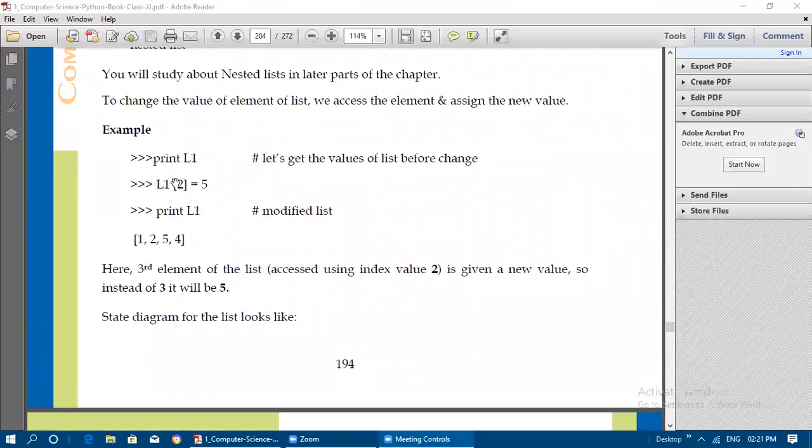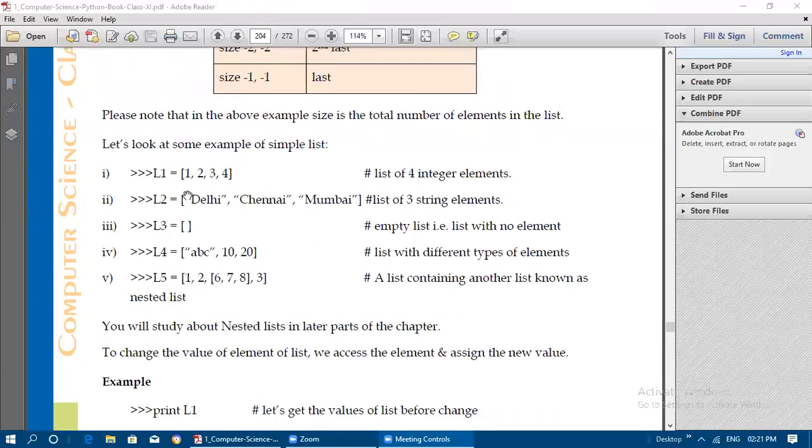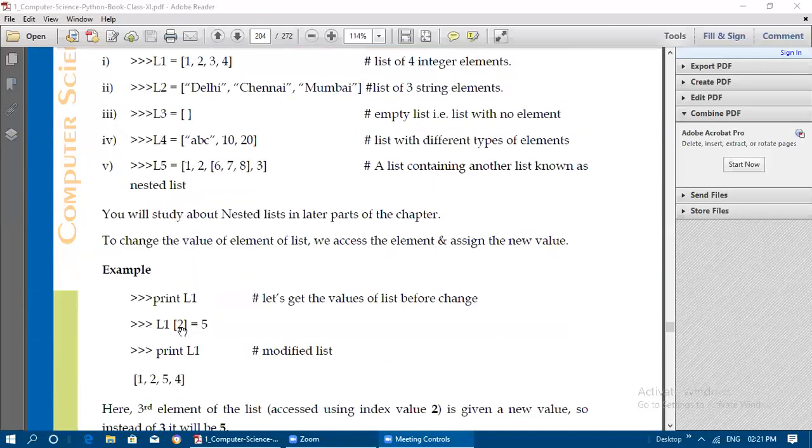Okay, so print L1. Let's get the values of the list before we change. We are printing the list of elements which are placed in L1. So L1 is having what? 1, 2, 3, 4. Now I am giving L1 of 2. So what is L1 of 2? L1 of 0, 1, 2. Index 2 is 3, element 3. So 3 is now changed to 5. In 3's place, which value is going to be placed? 5. That's why we are placing 5 here, and we are printing L1.